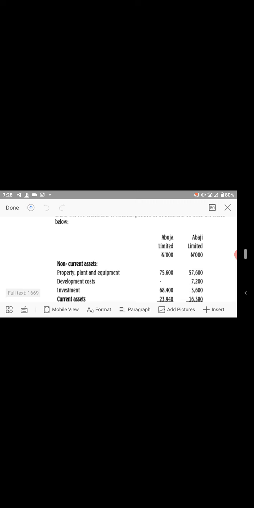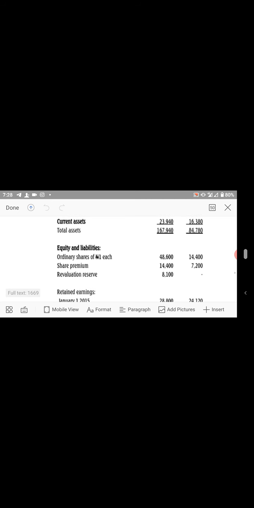So we have the financial statements: non-current assets, property, plant and equipment, development cost, investment, current assets, total assets, equity, ordinary shares of 1 naira each, share premium, revaluation reserve, retained earnings as at January and as at December. The one for the year to December 31st, 2015 is the profit for the year. So we now have non-current liabilities, 8% intercompany loan, current liability, total equity and liabilities.